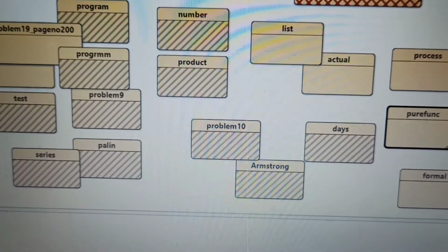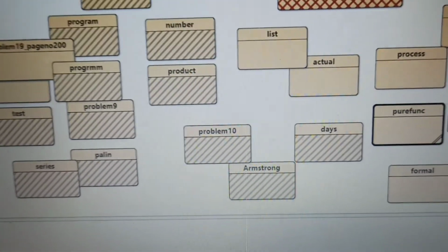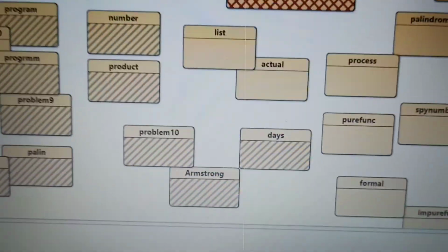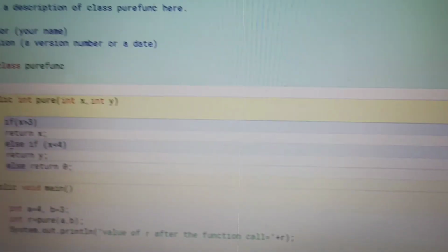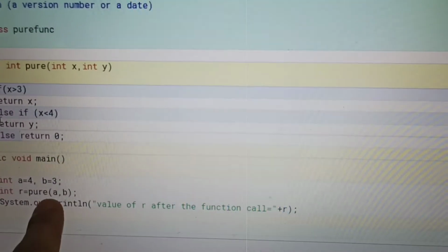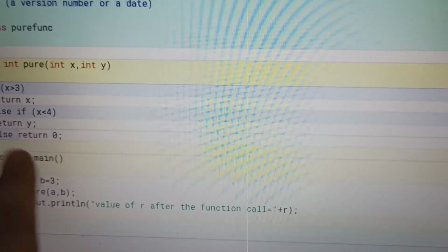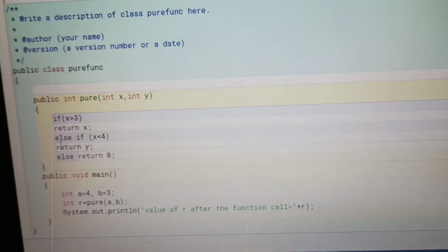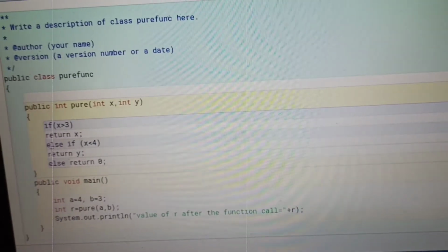The basic thing over here in this pure function is that at the time of the function call, if you change any variable, meaning if you change the argument while calling the function, it will not affect its previous argument.